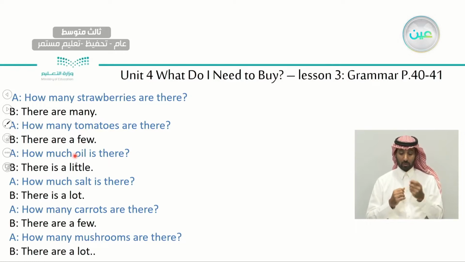How much oil is there? Is oil countable or uncountable? Uncountable, excellent. There is a little, we use a little. How much salt is there? Salt, count or uncount? Uncountable noun. There is a lot, okay? How many carrots are there? There are a few. How many mushrooms are there? There are a lot, okay?